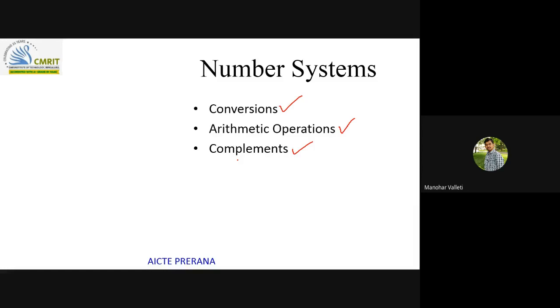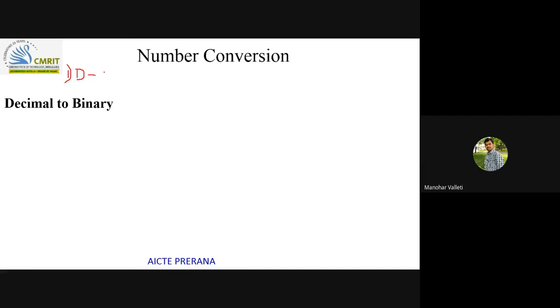First we will see the conversions. The first conversion is decimal to binary conversion. Before starting to discuss these conversions, I can say there are only three types of conversions. One is decimal to others.